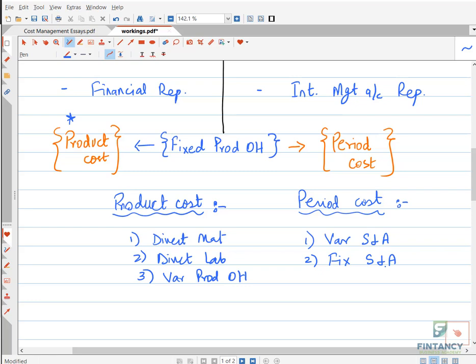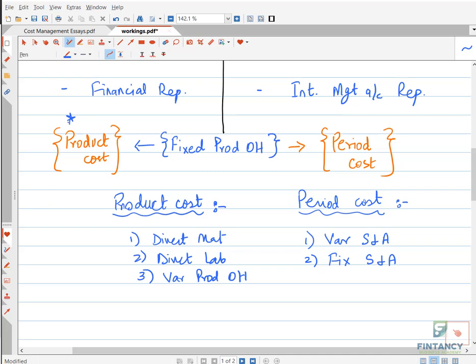So if you are doing variable costing, what extra thing will you take in period cost? You can write in the chat box. You will take fixed production overheads as a period cost in variable costing. So this is the difference, right, everyone?